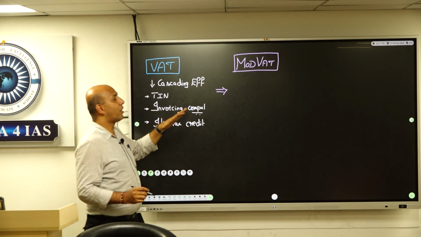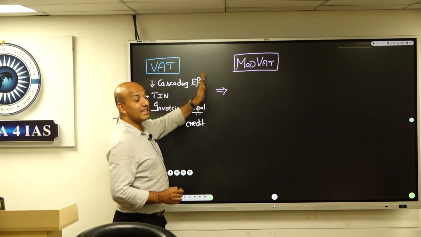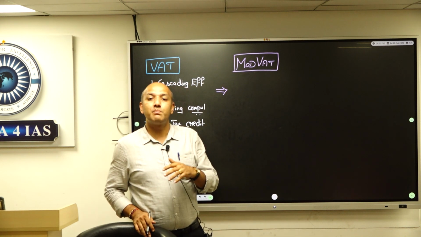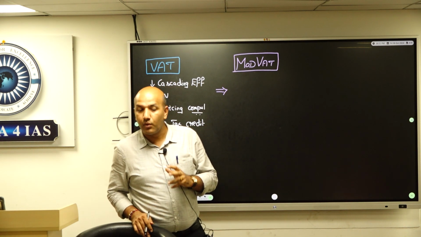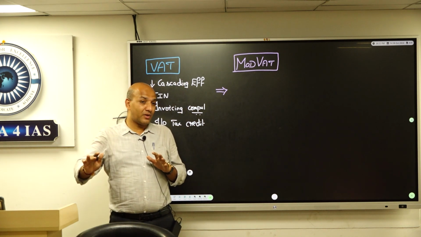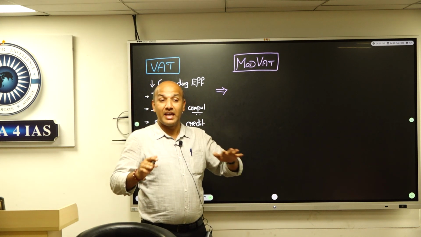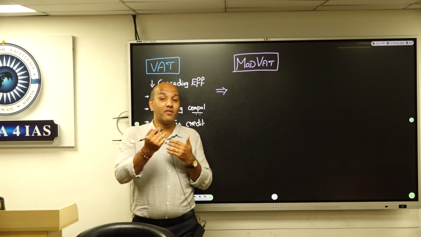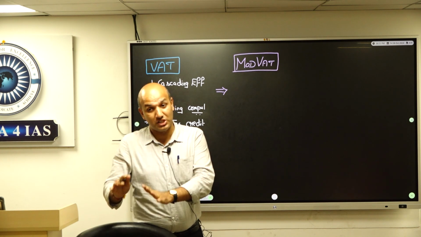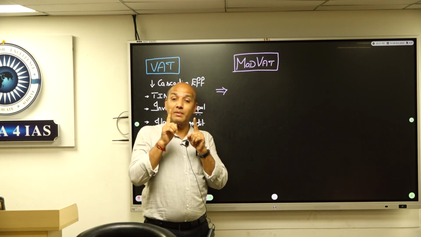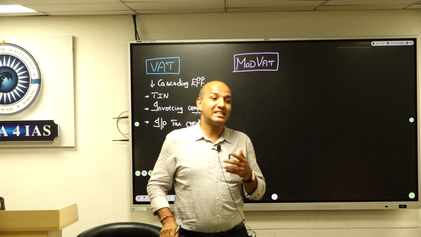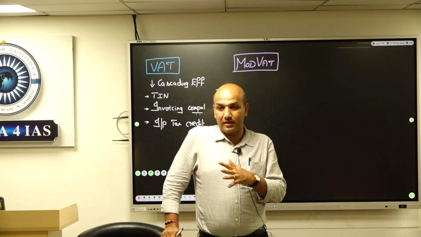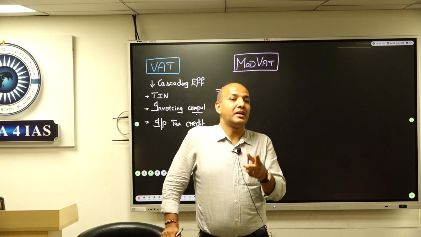So mod VAT brought a lot of change, it was better than VAT. But issues persisted in mod VAT also. Why? Center is charging its own tax, state is charging its own tax, every state is charging its own tax. So when you talk about input tax credit, who will give to whom? Respective states to the state tax only, center to the center only. This complexity remained. Things like electricity and manufacturing, when they happen across states, further created trouble.